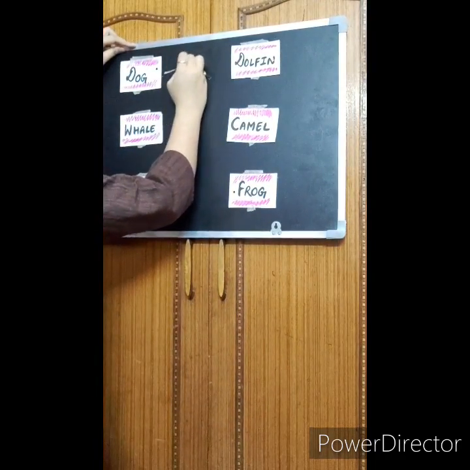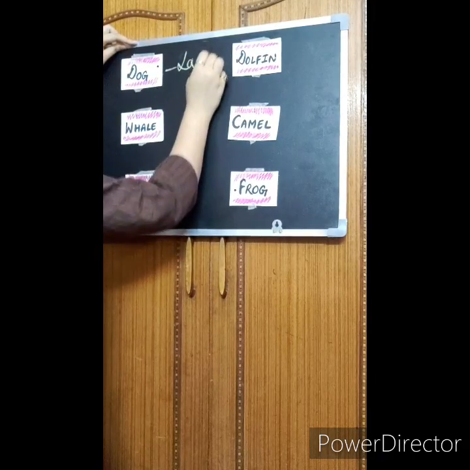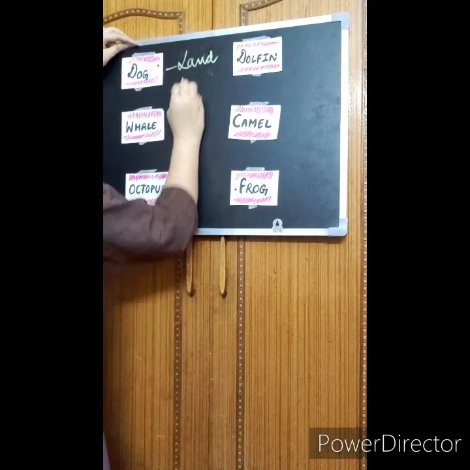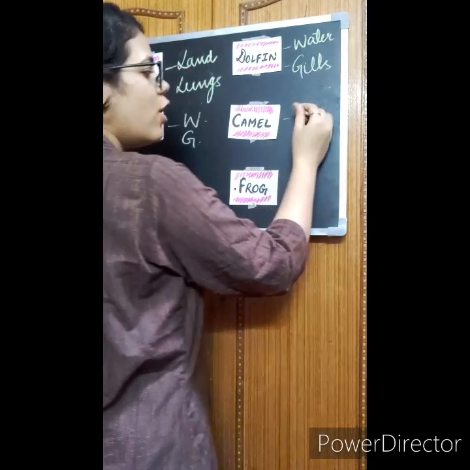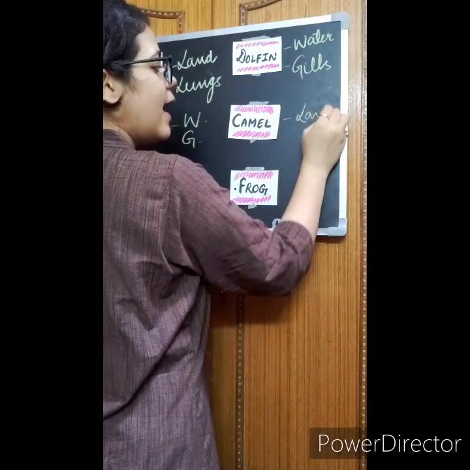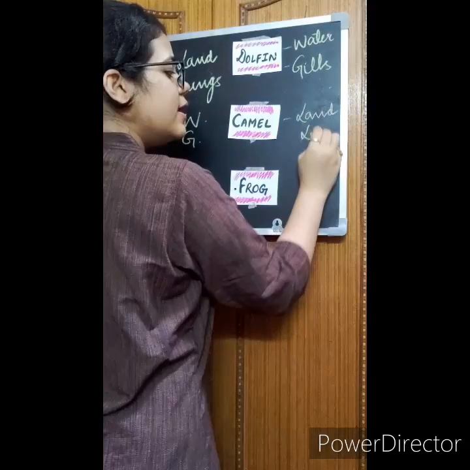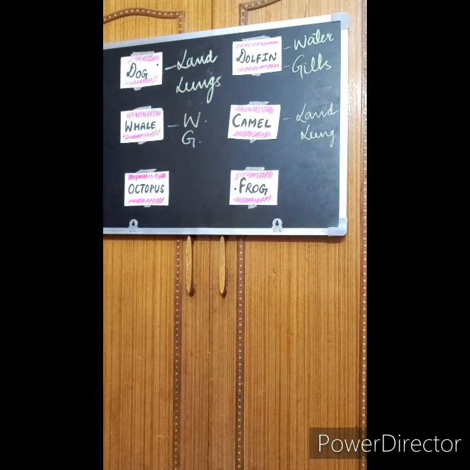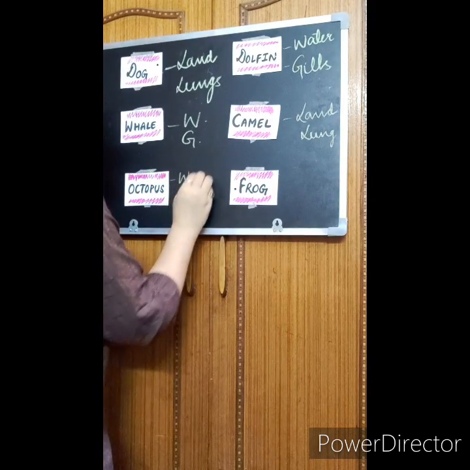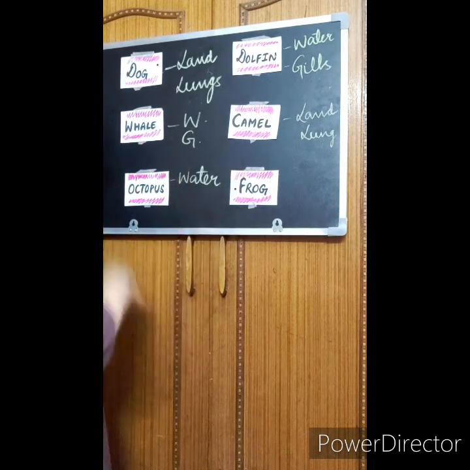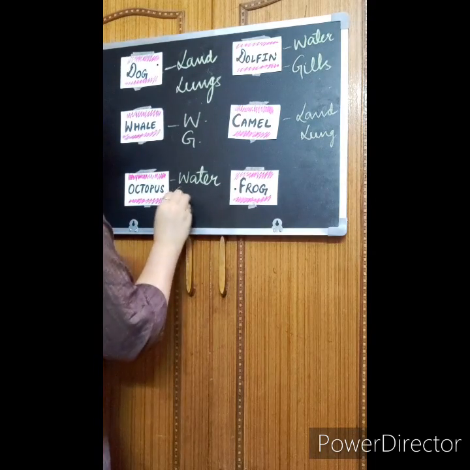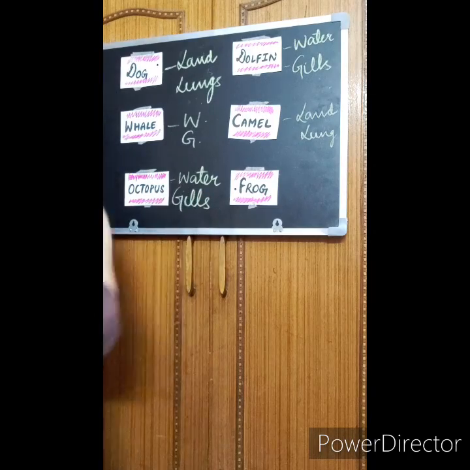Where does the dog live? On land. And as the dog lives on land, by which organ does it breathe? Exactly. Camel lives on land and breathes through lungs. Good. Now next one, octopus. Where does the octopus live? In water. And if it is living in water, then it must have gills to breathe.